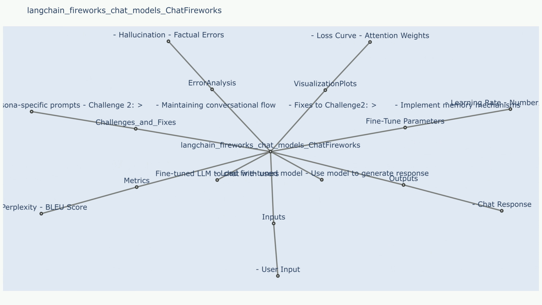Challenge 3. Bias and ethical considerations. Sample use case that resulted in challenge 3: the model may exhibit biases or generate responses that are offensive, harmful, or discriminatory. Fixes to challenge 3. Train the model on diverse and representative data to mitigate bias. Implement safety mechanisms to filter out potentially harmful or offensive content. Encourage user feedback to identify and address potential biases.